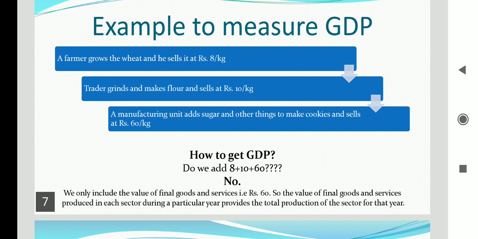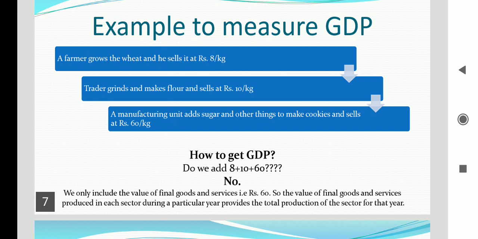For example, when the trader took wheat from the farmer and gives that flour to the manufacturer, he is already giving it at 10 rupees. The 8 rupees that he has purchased from the farmer, and 2 rupees extra cost that he has taken as the cost of grinding and all that. And finally it reaches the manufacturer.